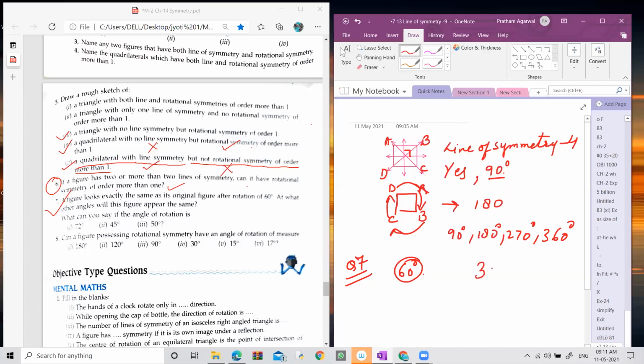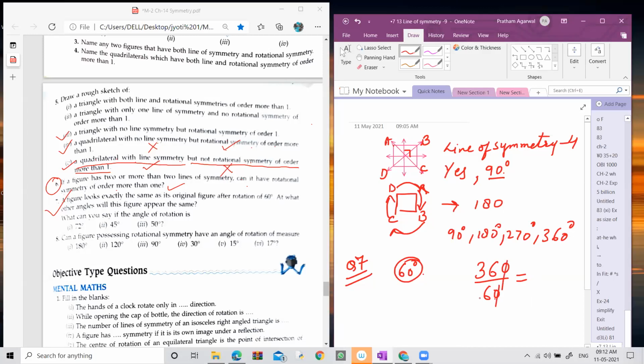For this you can divide 360 by 60 degree. If you divide a complete angle 360 degree by 60 degree and it gives you an integer number, it means it has an angle of rotation, and we also get to know the order of rotation.